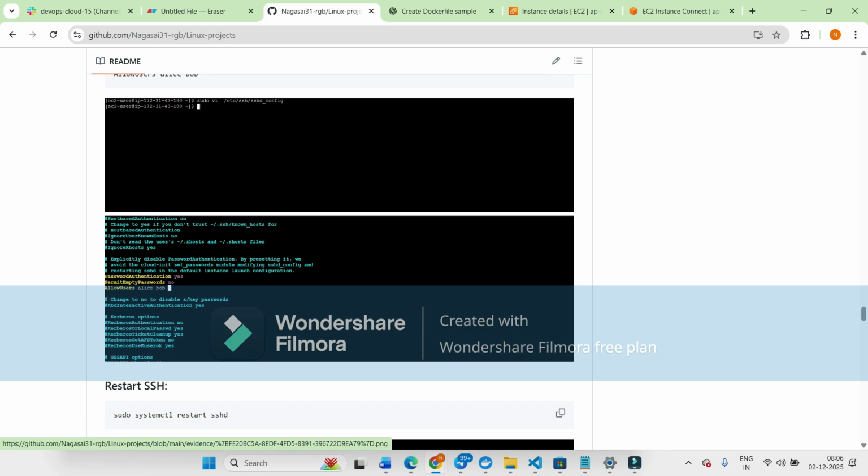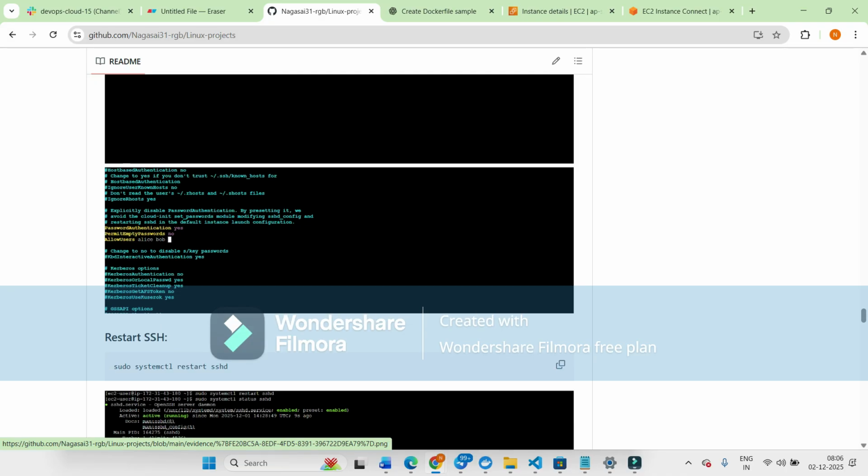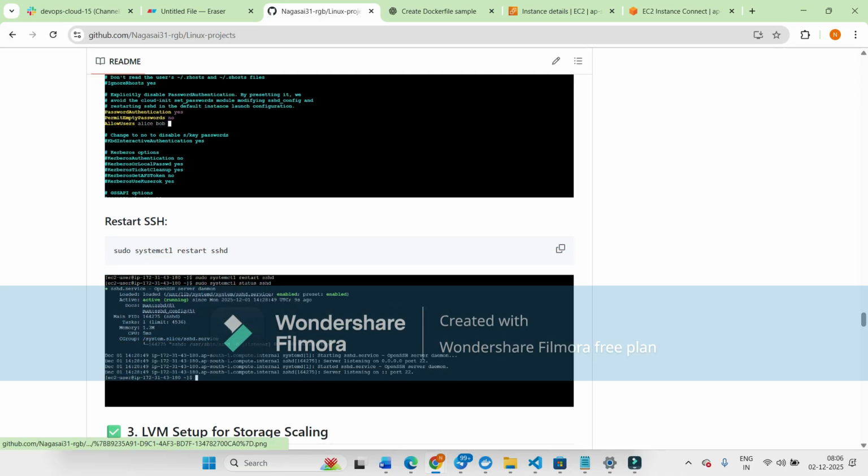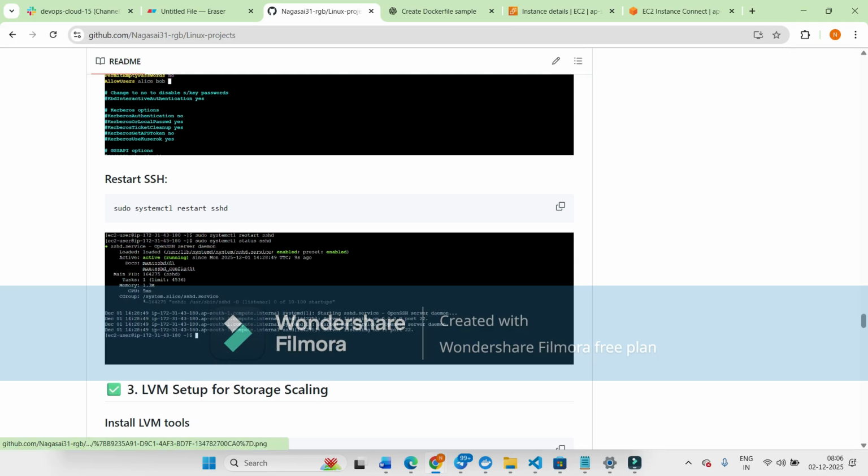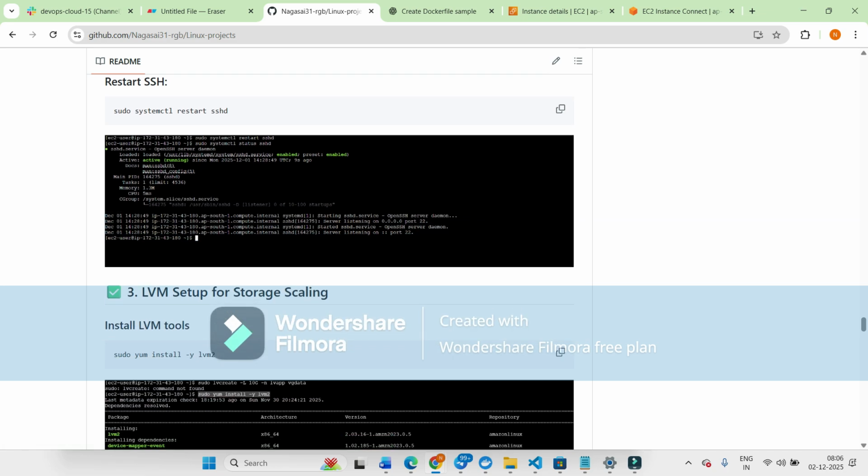By default, it was showing PasswordAuthentication no and PermitEmptyPasswords no. We have to modify it, changing PasswordAuthentication to yes, and we can also enter the users in AllowUsers. Then we have to close it and restart the service with sudo systemctl restart sshd, and then check the status. It was shown active, which means we have executed the command successfully.